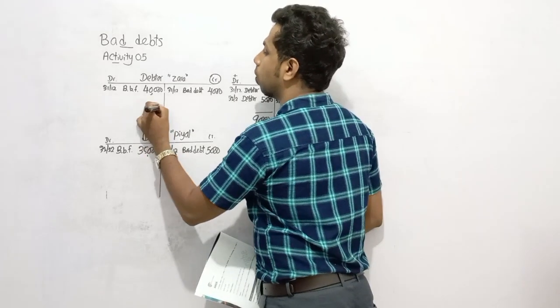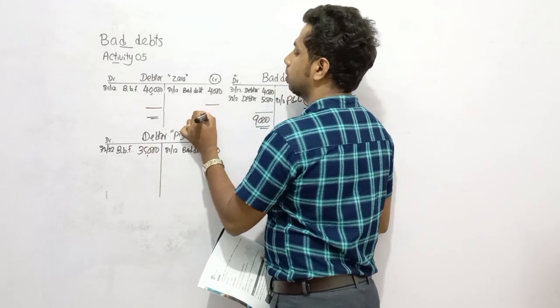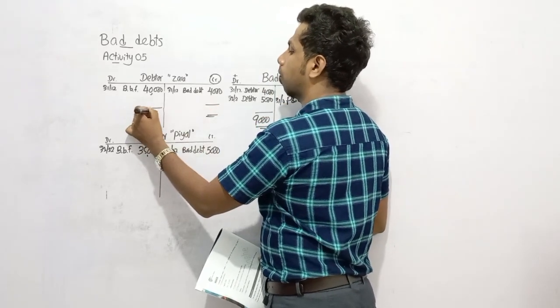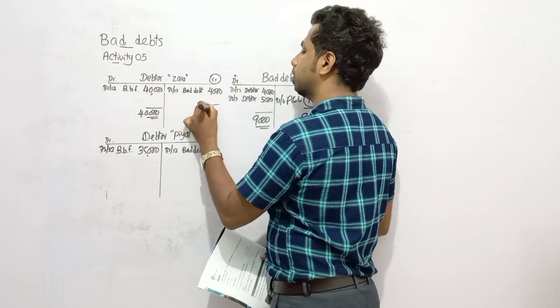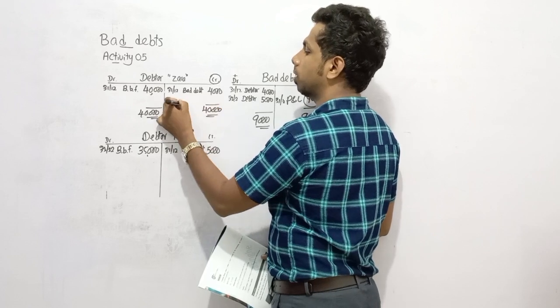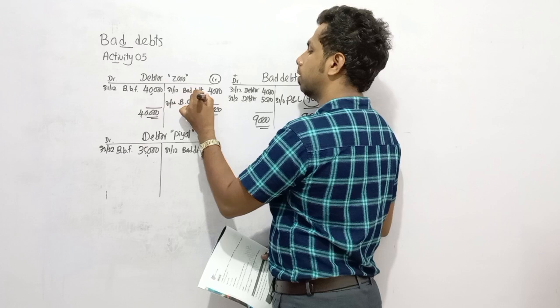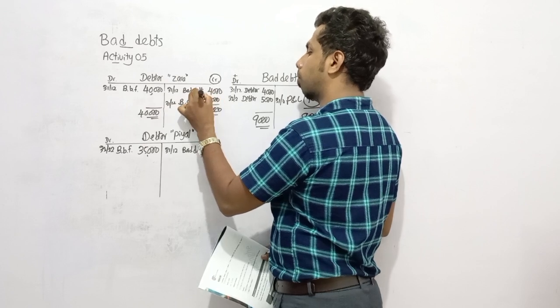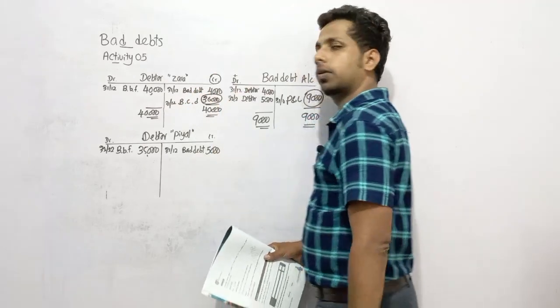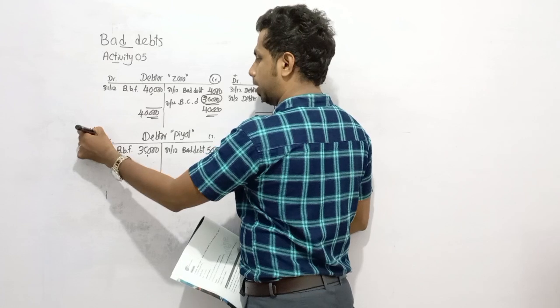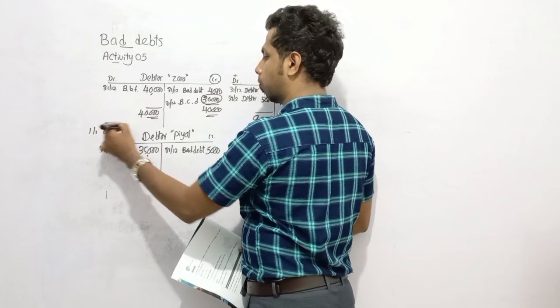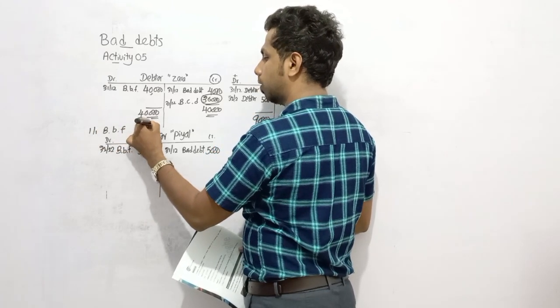Now carefully, the balance of Sara account. There was a receivable of 40,000, but after recognizing 10,000 as bad debts, how much is the real receivable? This is an asset account. We need to record this in the SOFP. So how much is the receivable amount? 36,000. You can bring forward at the beginning of the next year as balance brought forward 36,000.